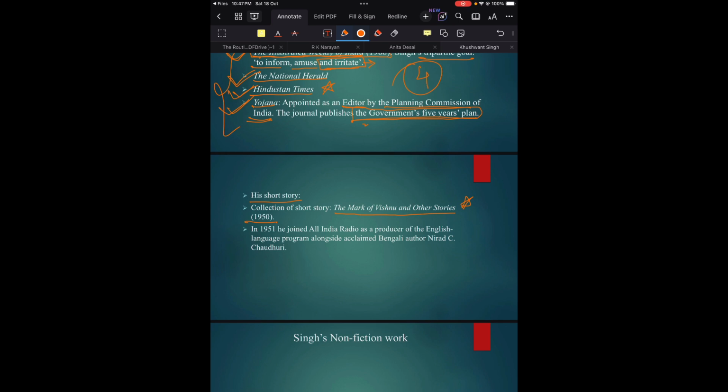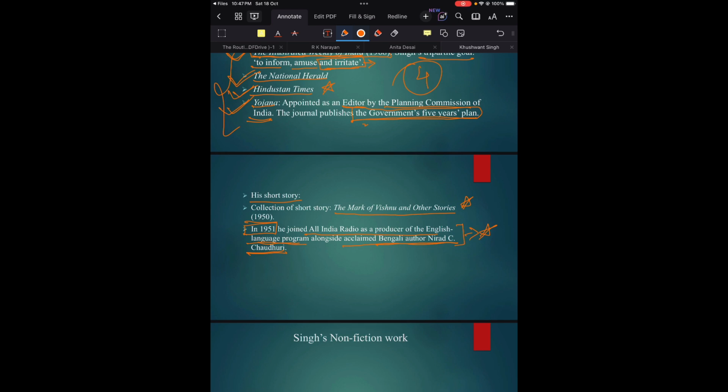In the year 1951 he joined All India Radio as a producer of the English language program, alongside acclaimed Bengali author Niraj C. Chaudhary. So this is also another important information. He was part of All India Radio along with the acclaimed Bengali author Niraj C. Chaudhary. What was his role in All India Radio? He joined as a producer of the English language program. This is also very important.